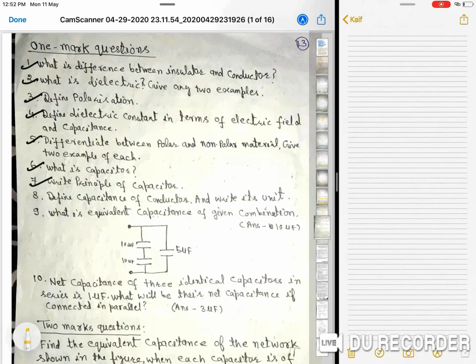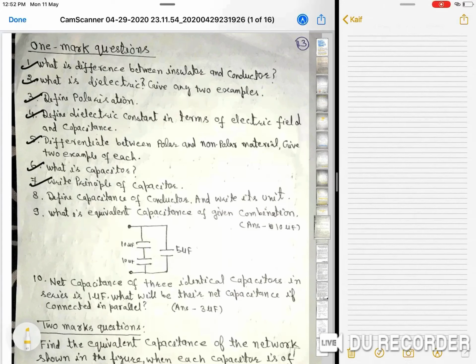You can see the notes also. And in terms of capacitance, it is the ratio of the capacitance of a parallel plate capacitor with dielectric and without dielectric.